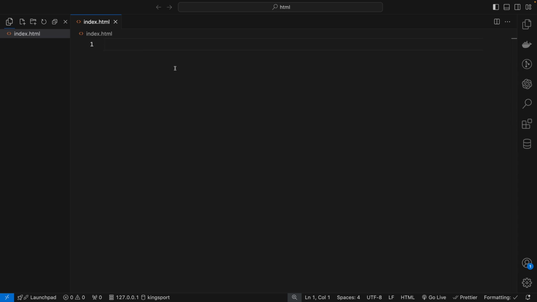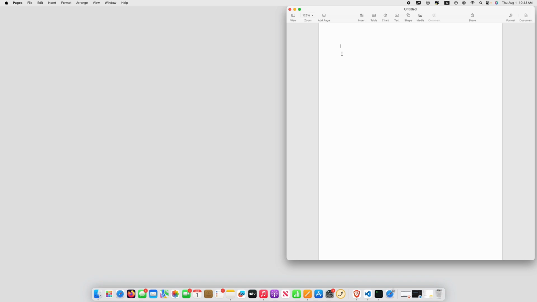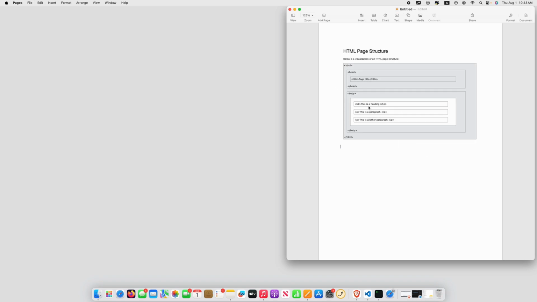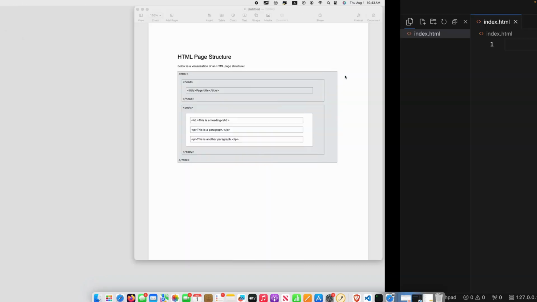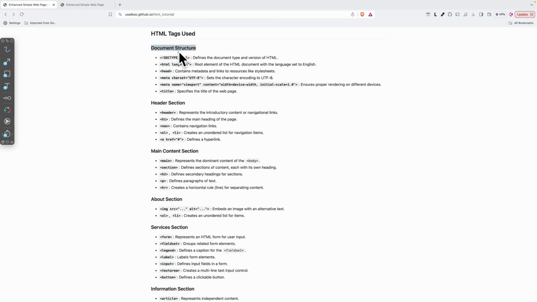Perfect. Now the structure of the HTML. It's very simple in the image. Let me make it a little bit bigger so you can see. In every HTML file, it should have the doctype declaration, like we see here.